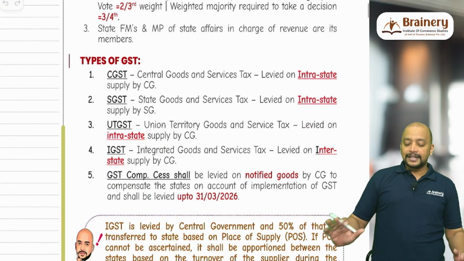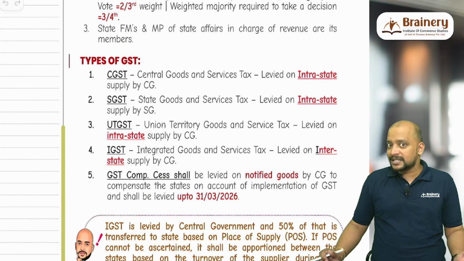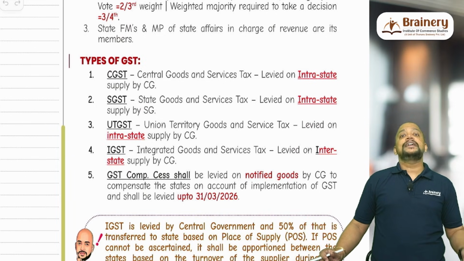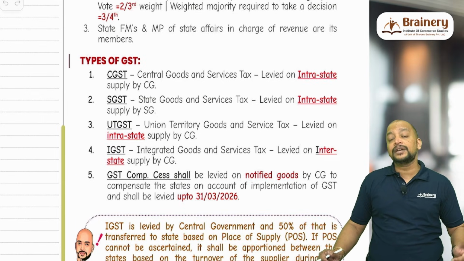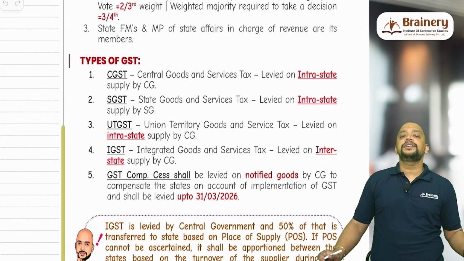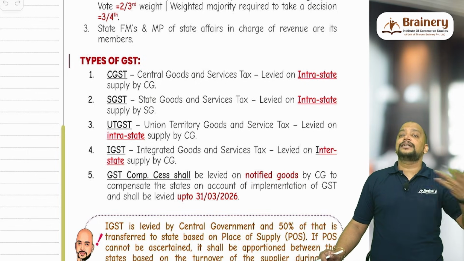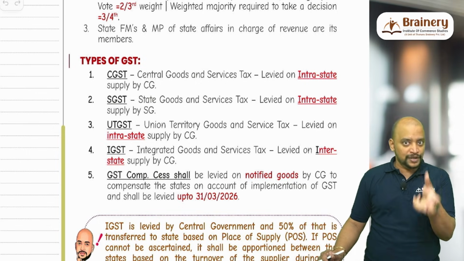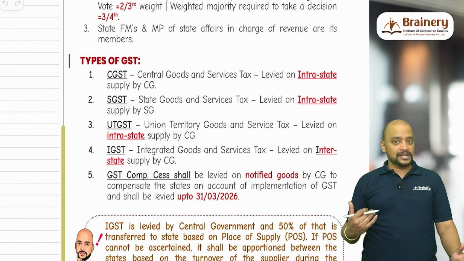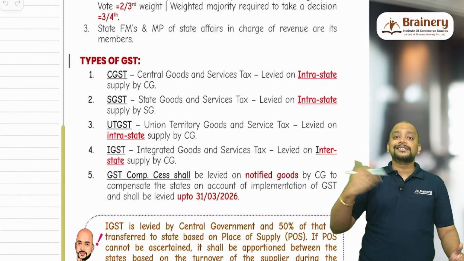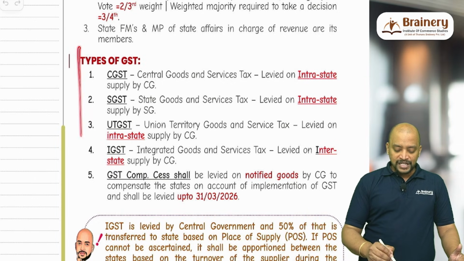And we have the types of GST. CGST, Central Goods and Services Tax, is levied by the central government on intra-state supply. SGST, State Goods and Services Tax, is levied by the state government on intra-state supply. Union Territory GST, UTGST, is levied on intra-state supply by the central government because union territories are under the control of the central government. Then IGST, Integrated Goods and Services Tax, is levied on interstate supply, and that is levied by the central government. So this is about these four.